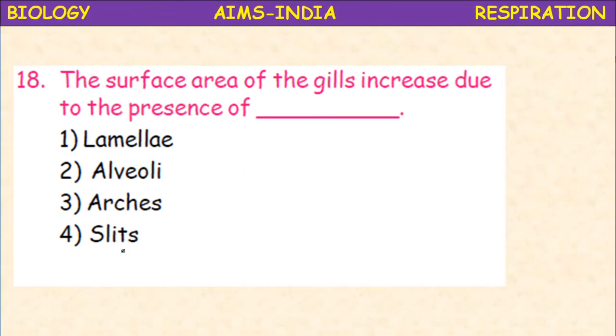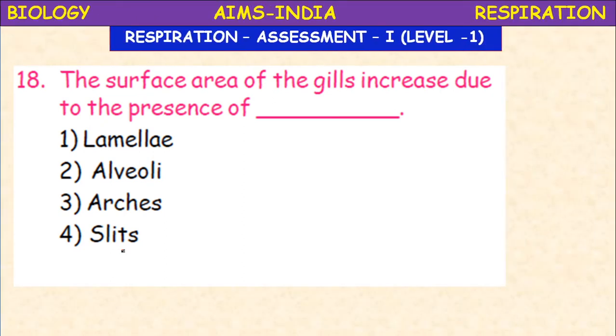Next, the surface area of gills is increased due to the presence of. What are the structural and functional units of the gills? Lamellae, alveoli, arches, slits. It is the gill lamellae which increase the surface area of the gills.